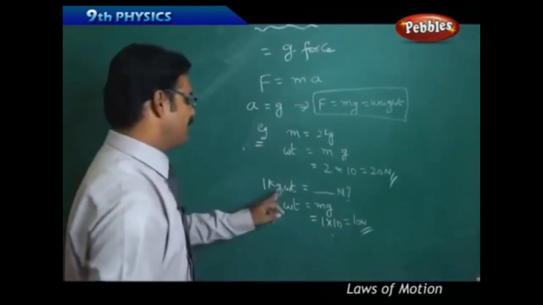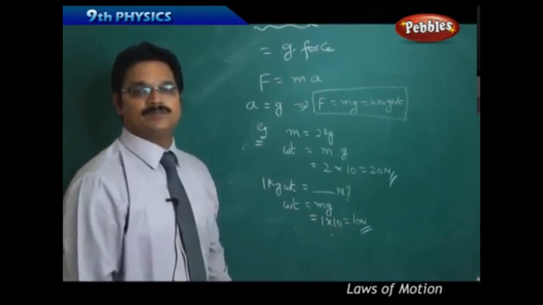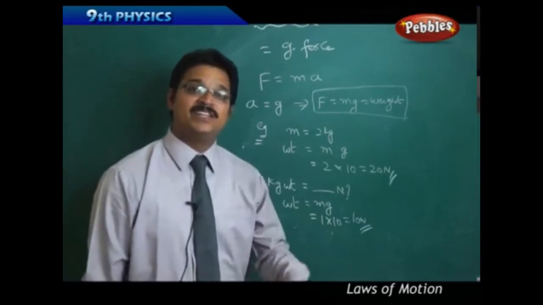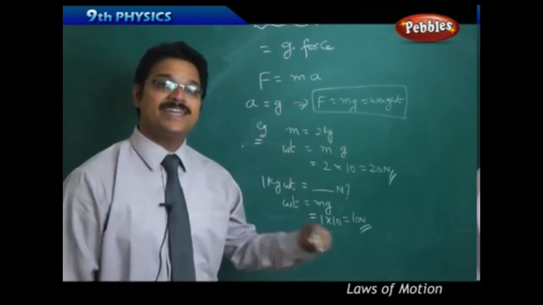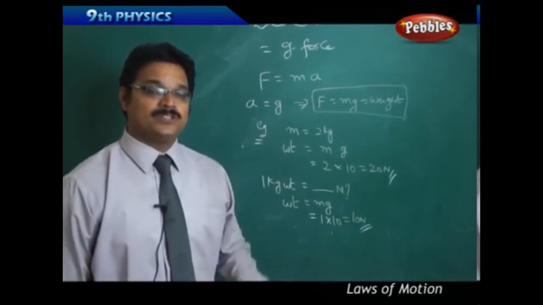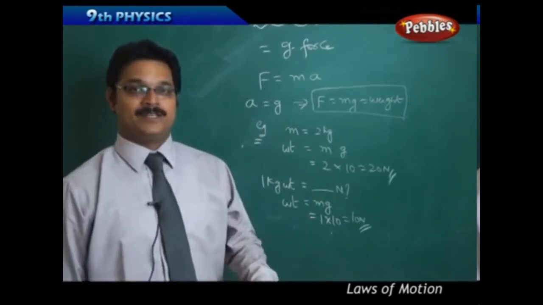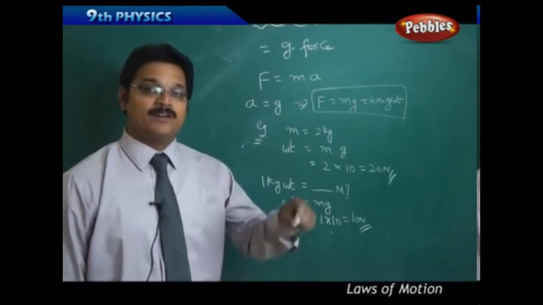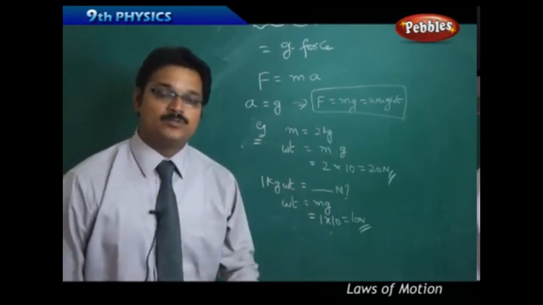So 1 kg weight equals 10 newton. So if I say that my bag's weight is 3 kg, that means it is 3 kg weight, then what is its original force? 3 kg into 10, that is nothing but 30 newtons of the weight of the bag acting downwards towards the earth.